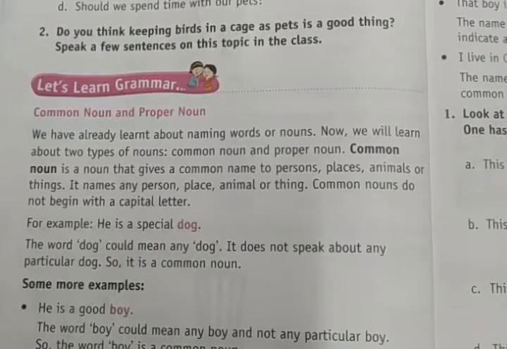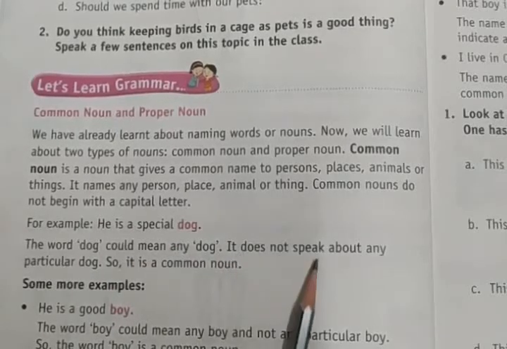In the lesson Neelu and Joy, we have learned so many sentences. In that we read the sentence, he is a special dog. Here the word dog could mean any dog.